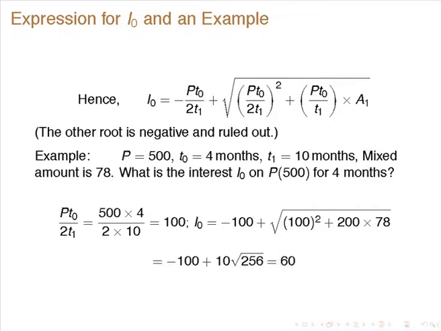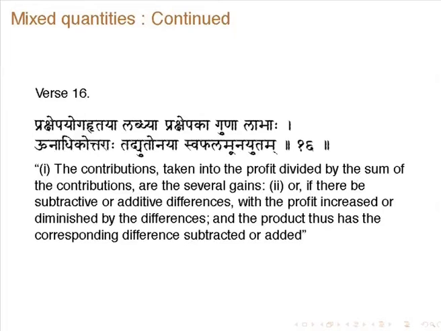Suppose P is 500, T0 is 4 months, T1 is 10 months, then the mixed amount is 78. That is what the second borrower has to return to the first borrower: the amount he borrowed plus the interest on that, that is 78. Then what is the interest I0 on P for 4 months? Clearly, using this formula you get 60. So, already some sophistication has come.